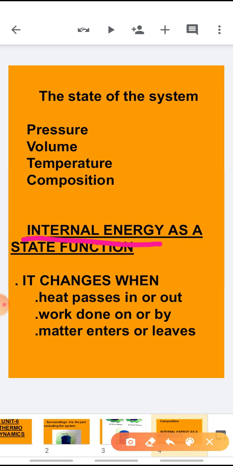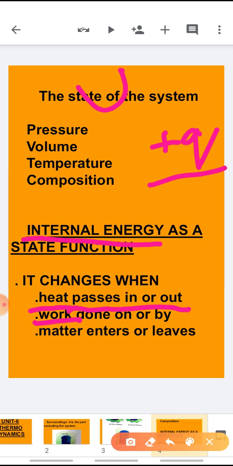It changes either by heat or by work. Now, how does it change by heat? If heat enters or leaves the system, the internal energy changes. When heat enters the system, the internal energy, which is denoted by U, increases.